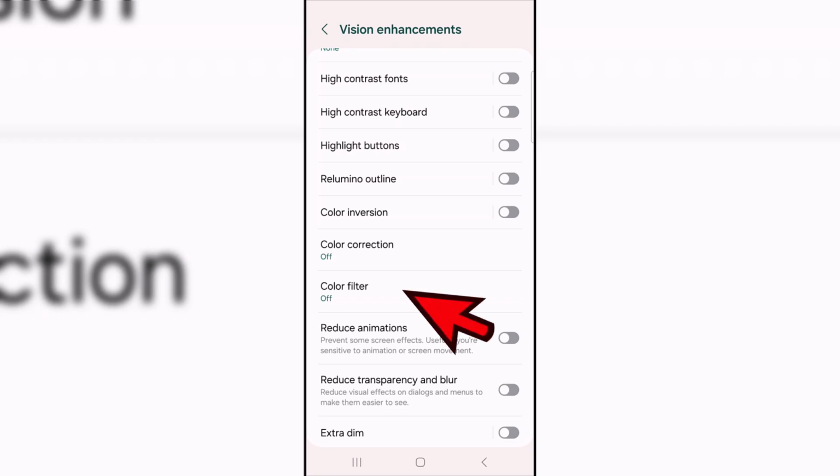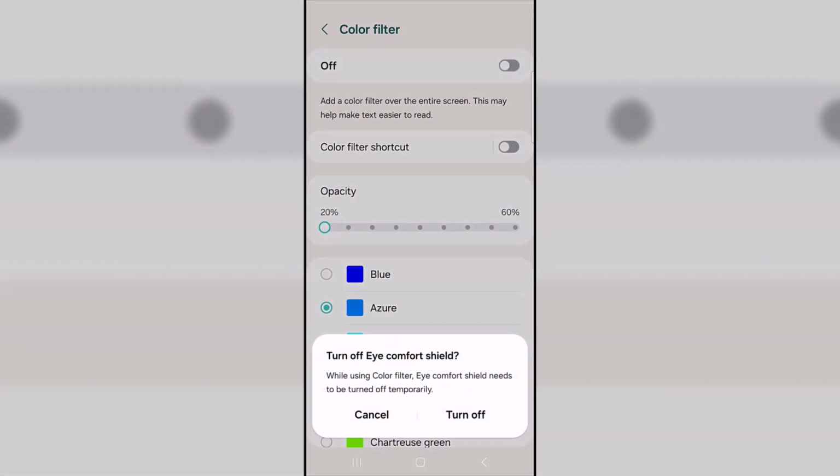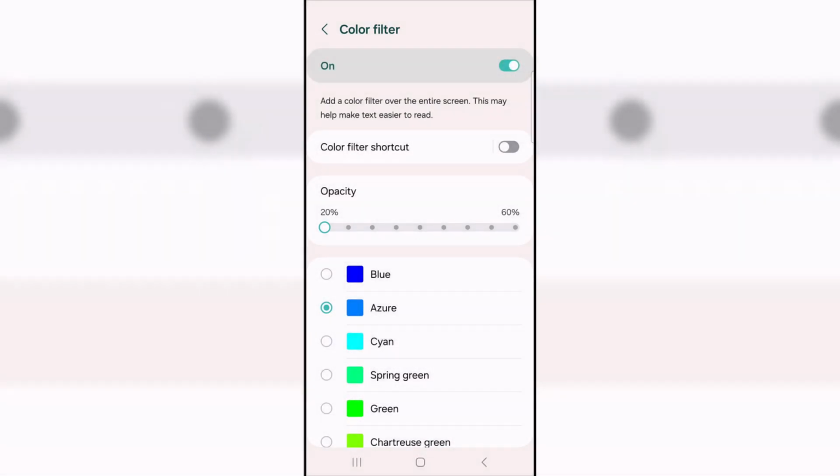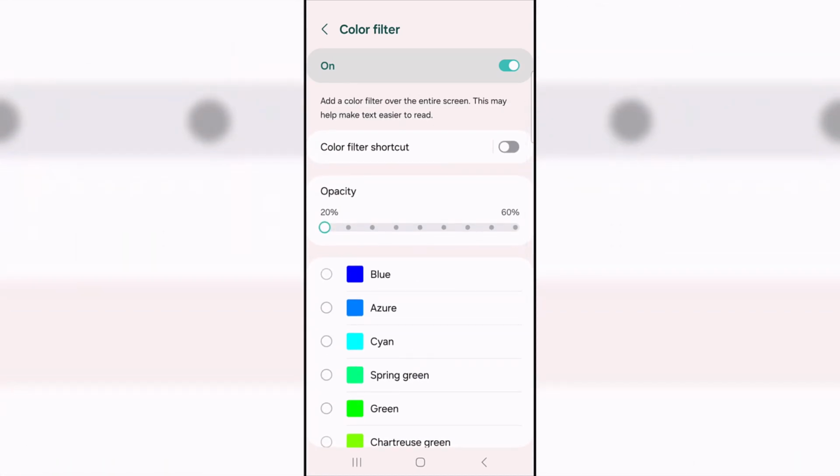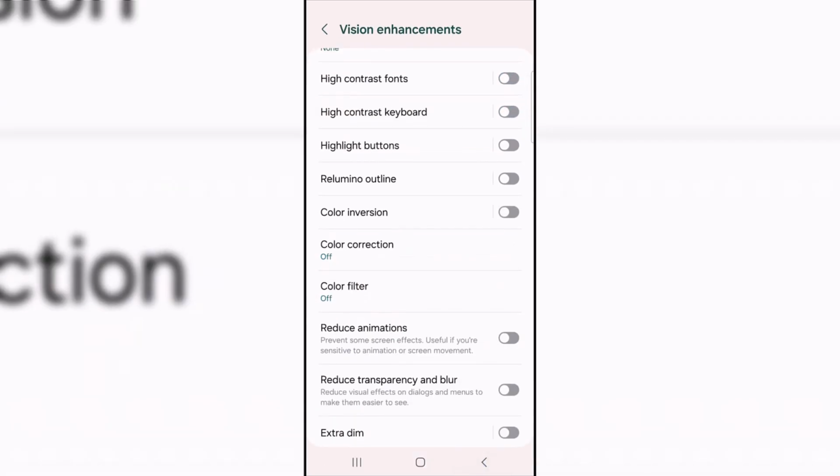The main option is the color filter. If we click on it, we will see that we can activate and configure a custom color filter for the screen. You can also calibrate or change the color of the screen with options such as color inversion or color correction.